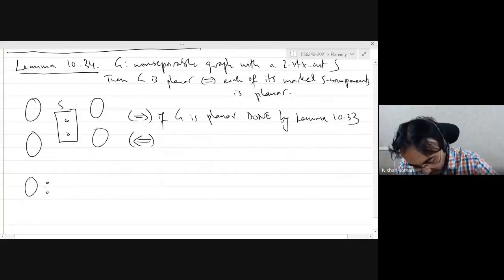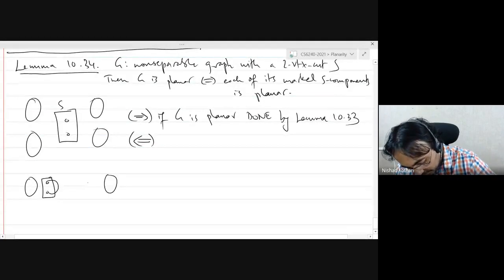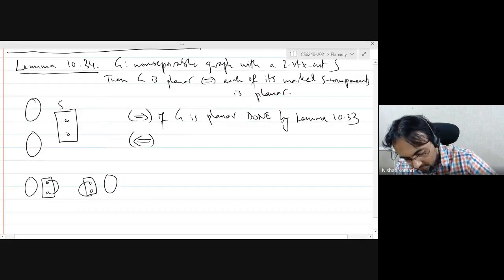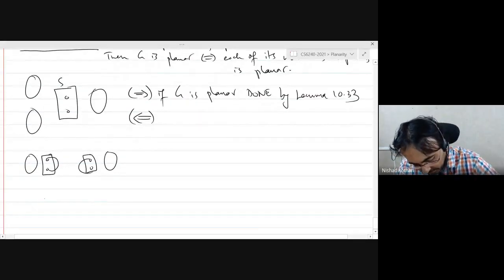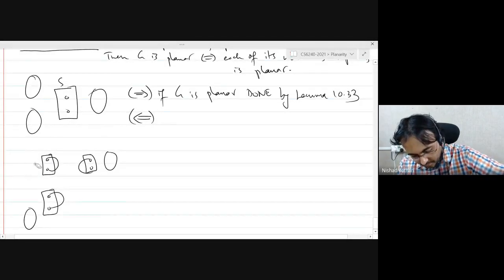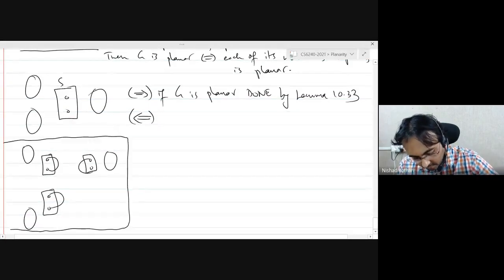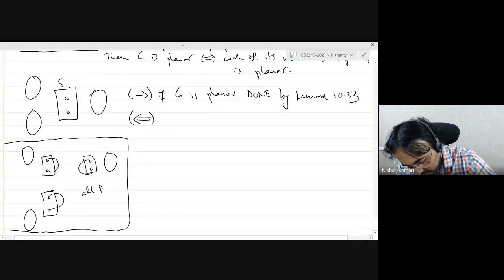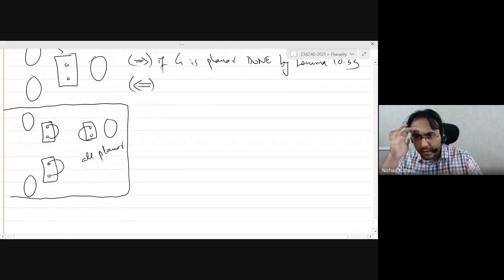Okay. So we know that this graph is planar. We know that the other graph is planar. Let me just draw three components. And we know that this graph is also planar. Let me draw the figures so that they are indicative of what we are doing. So if all of these are planar, then we want to prove that the graph G is planar, right? And it turns out you don't need to deal with all three at a time.